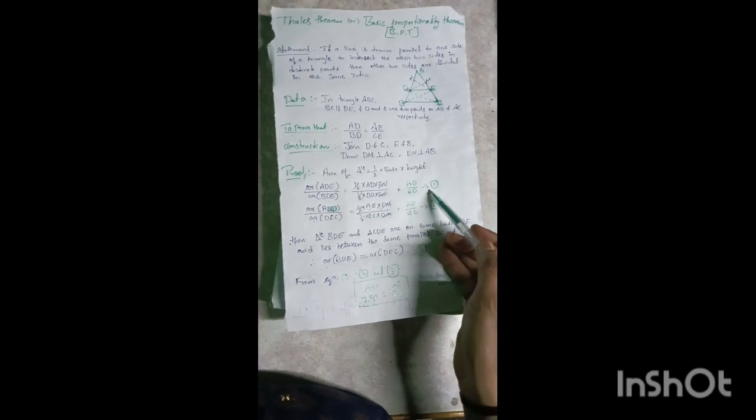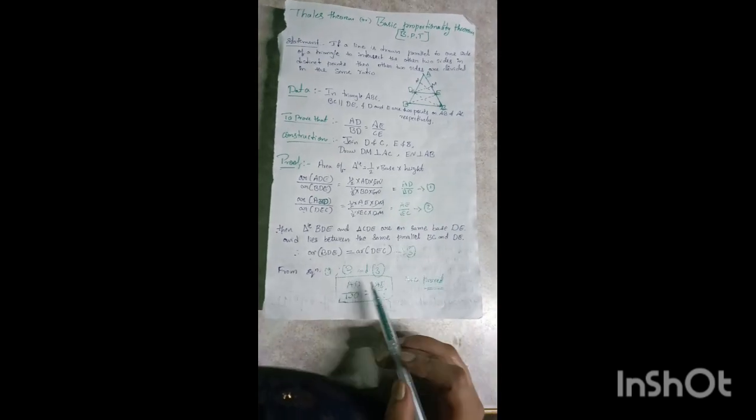From equations 1, 2 and 3, what can we write? AD divided by BD is equal to AE divided by EC. Hence this theorem is proved. Thank you.